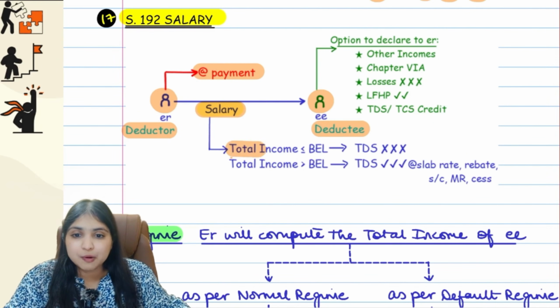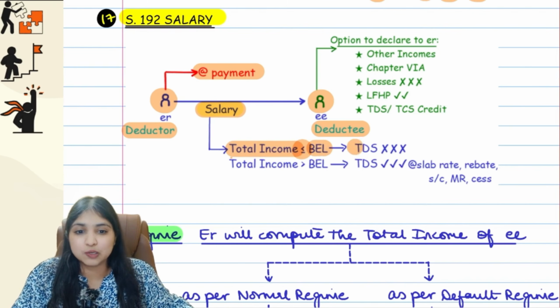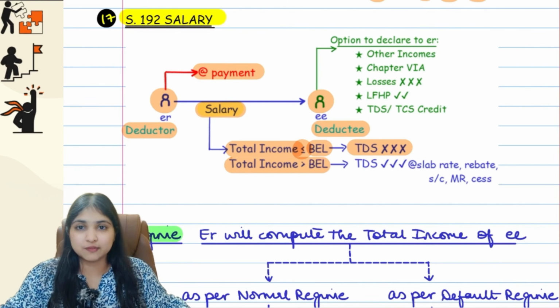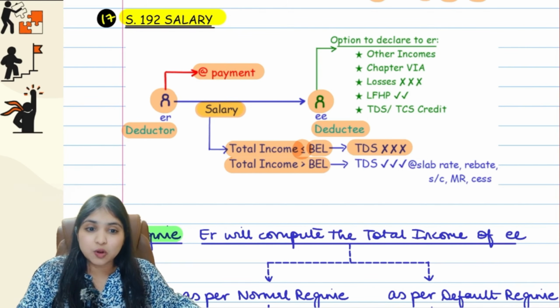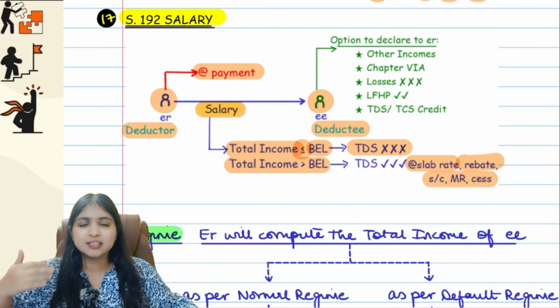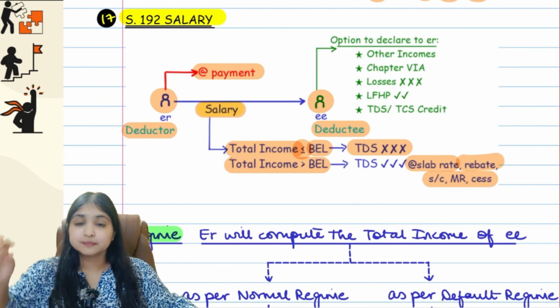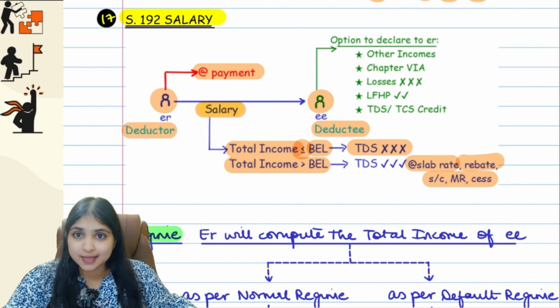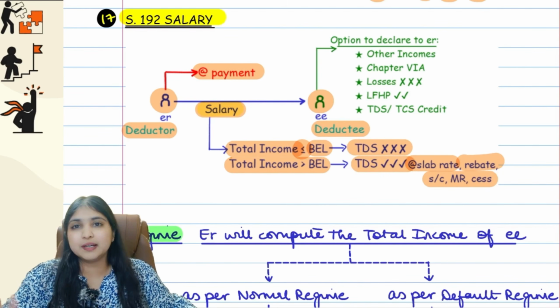If the total income of the employee is within the basic exemption limit, then tax will be 0. If tax is 0, TDS will also be 0. But if total income of the employee is more than the basic exemption limit, then there will be tax on the basis of slab rate. So whatever is the tax on the basis of slab rate, consider rebate, surcharge, marginal relief, cess, consider everything. On the basis of slab rate, whatever tax you get, that is what the employer will deduct as TDS.